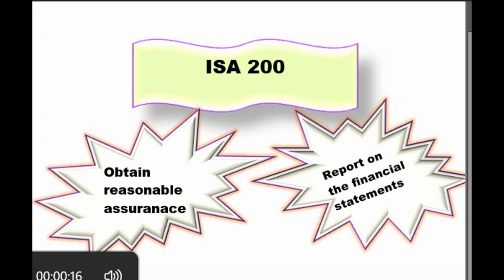Okay, so now do not forget that ISA is basically two things that you must keep in mind. First of all, you have to obtain reasonable assurance, and then you should be able to report on the financial statement. Obtain reasonable assurance, report on the financial statement.